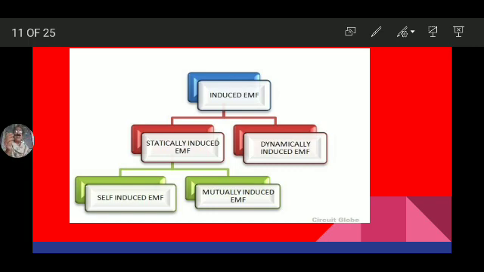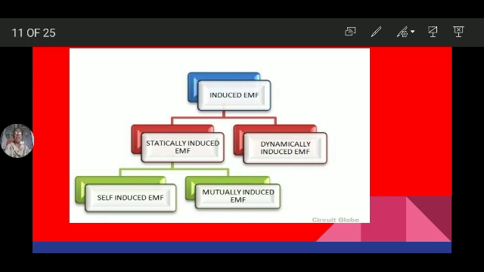Or, if I bring another conductor near to this one, and EMF is developed in this conductor, but there is no flux in this conductor, flux is only in the black conductor, then this EMF is known as mutually induced EMF. Because of the help of the first conductor's flux, EMF is developed in this conductor.